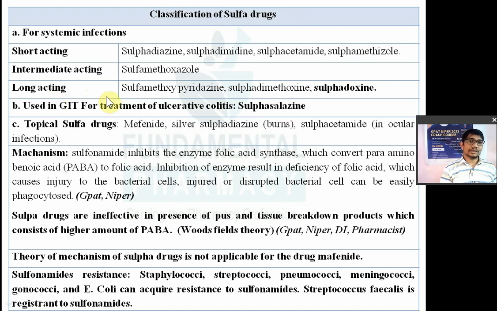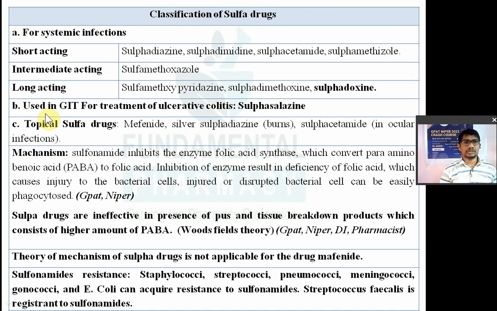Now intermediate acting, in that you have sulfamethoxazole. And in the long acting you have sulfamethoxypyridazine, sulfadimethoxine, then sulfadoxine. Remember here, sulfadoxine is a long acting sulfonamide, and sulfadiazine, sulfacetamide, sulfamethizole, sulfadimidine and sulfoxazole are short acting. Out of that, sulfoxazole is water soluble. We'll see it in an upcoming slide. Now these are the drugs which are used for systemic infection.